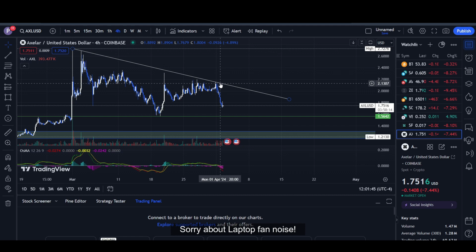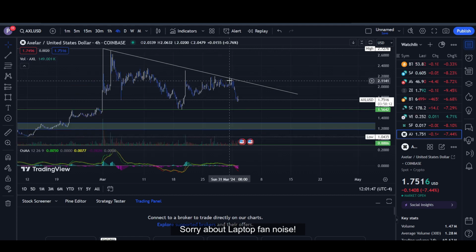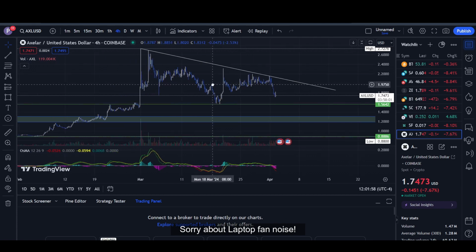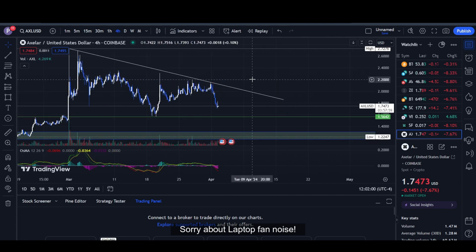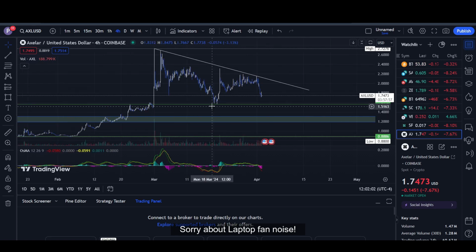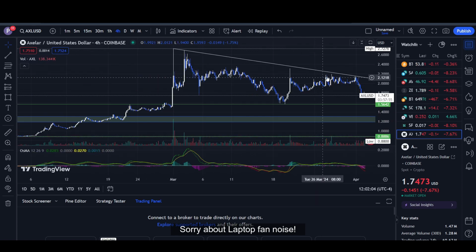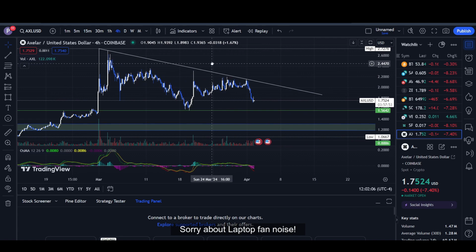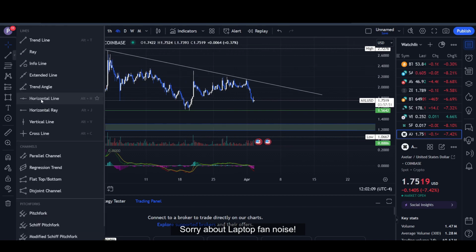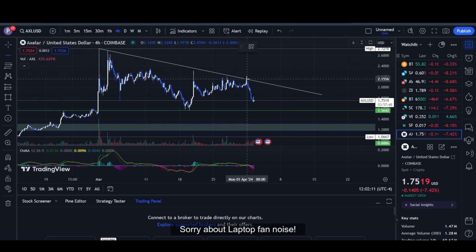To go above $2 we need a lot of hype, and I think we may see that hype once their burn mechanism gets launched and we see their Axelar virtual machine getting launched. Those actually matter, so we will have to wait for those updates. They have a pretty good roadmap, and once they achieve those things, the coin will most likely pump in the upward direction.